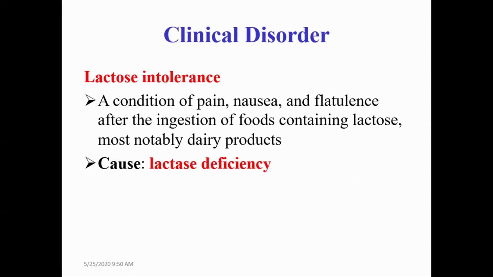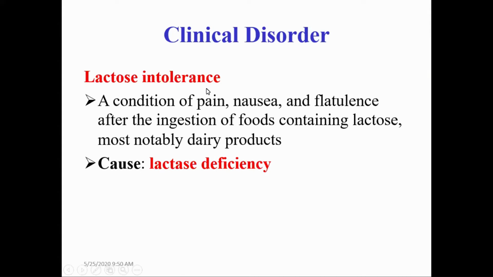Now, clinical significance or clinical disorders regarding the digestion and absorption of carbohydrate. The most common disorder of carbohydrate digestion and absorption is lactose intolerance.